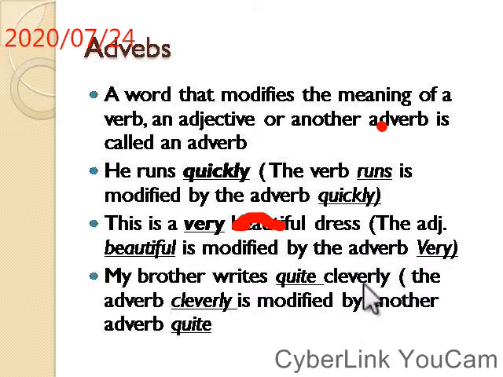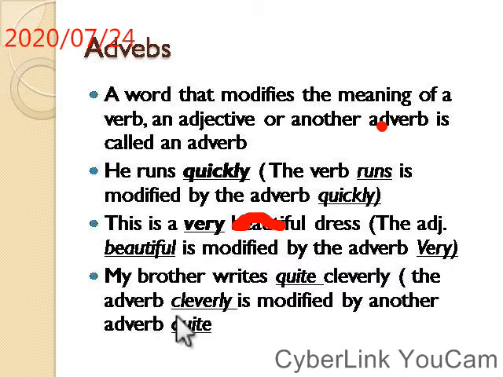It is being modified by cleverly, an adverb, and this adverb again being modified by another adverb, quite. You see, my brother writes quite cleverly. This verb is being modified by this adverb cleverly, and again this adverb cleverly is being modified or qualified by another adverb, quite.